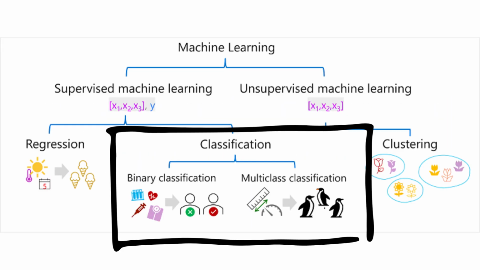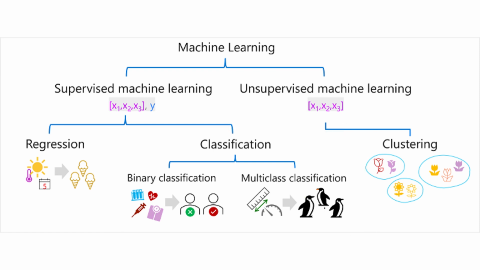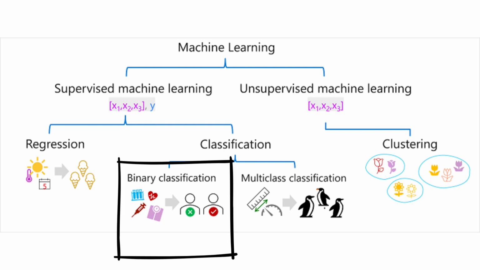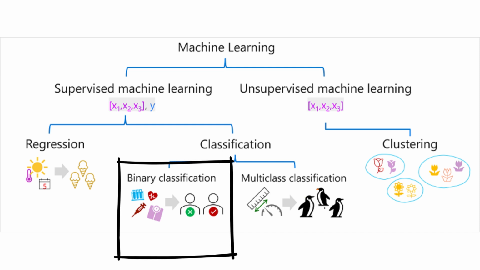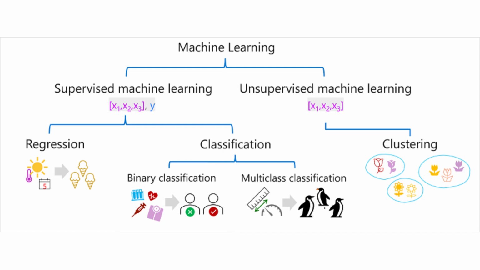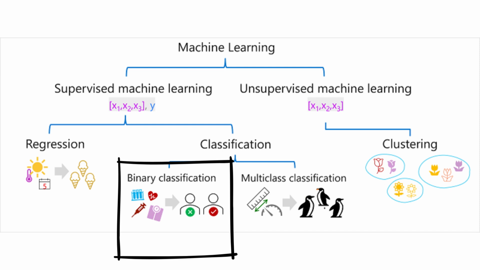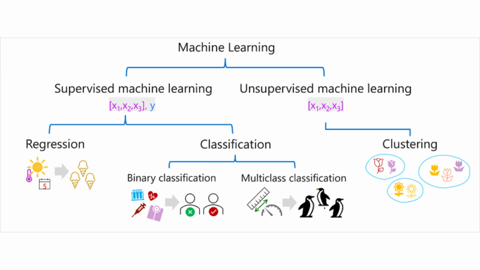Classification. Classification is a form of supervised machine learning in which the label represents a categorization or class. There are two common classification scenarios. Binary classification. In binary classification, the label determines whether the observed item is or isn't an instance of a specific class. Or put another way, binary classification models predict one of two mutually exclusive outcomes.